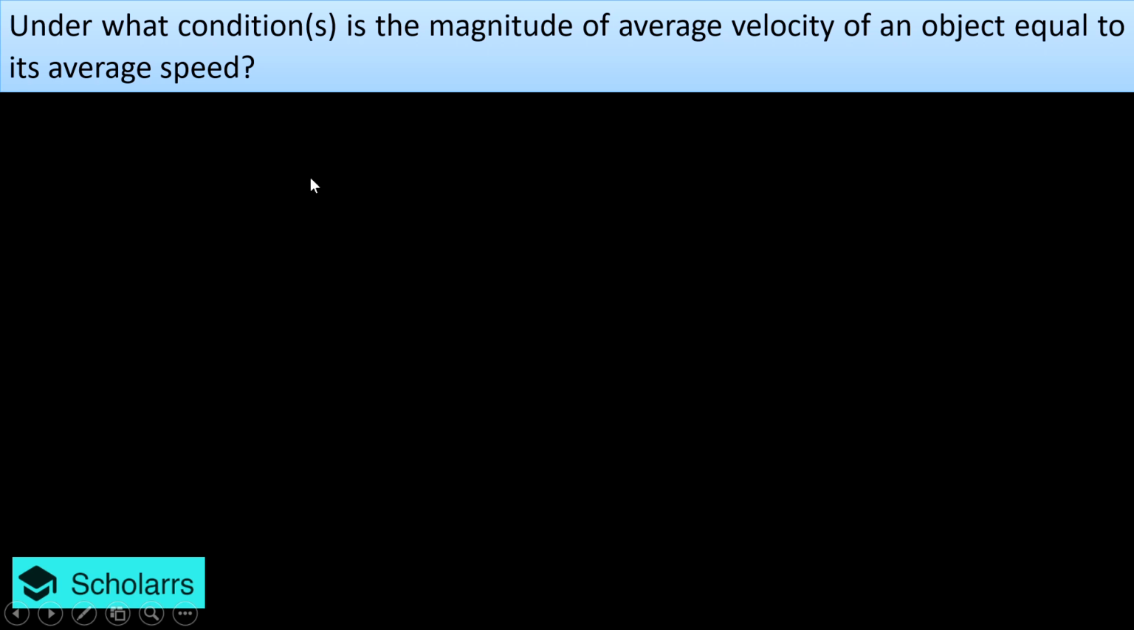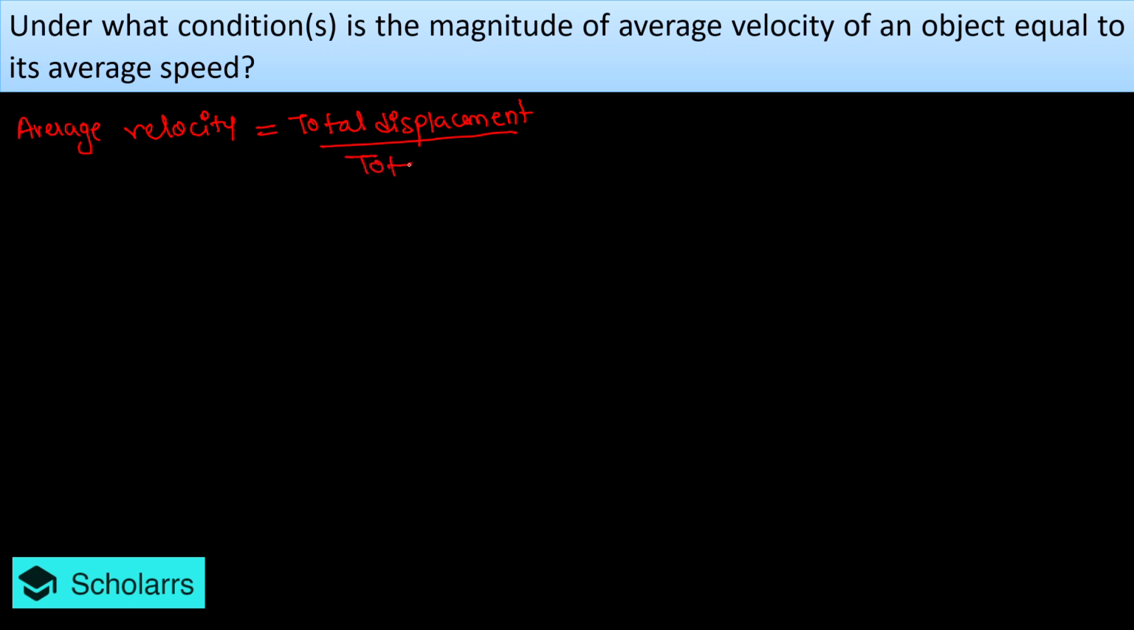So in this question they are asking: under what condition is the magnitude of average velocity of an object equal to its average speed? So they are talking with respect to average velocity and average speed. If I check with average velocity, then what will it be? It will be nothing but the total displacement upon what? Total time. Same thing if I check with respect to average speed, ठीक है,